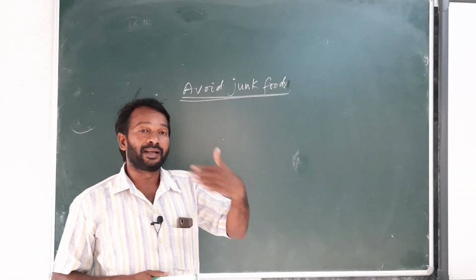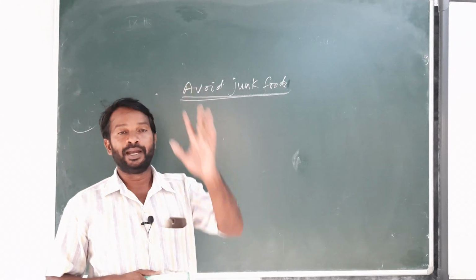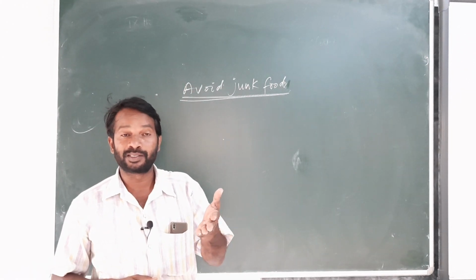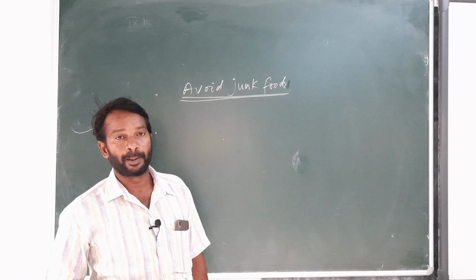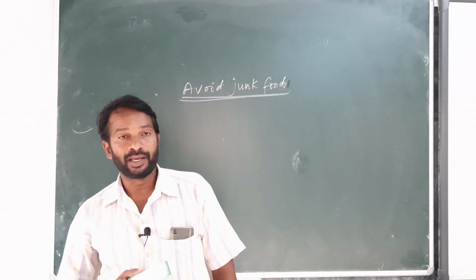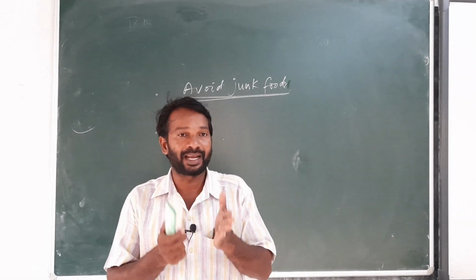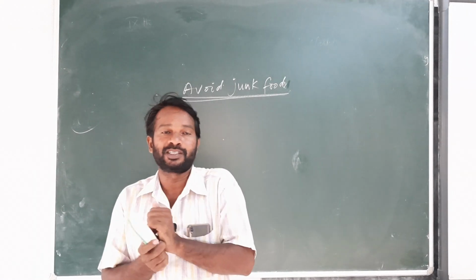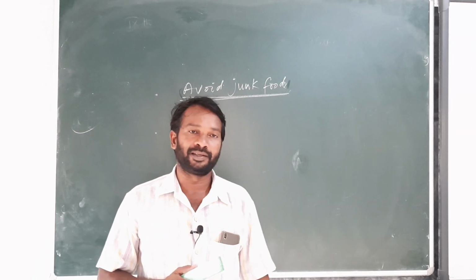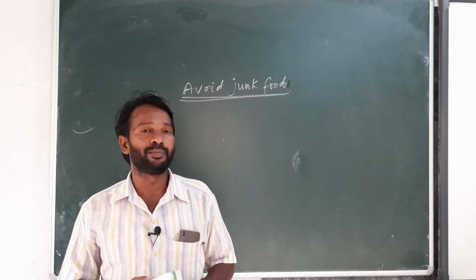So regularly we are taking means our digestive system is damaged. Our digestive system is also called second brain, the enteric nervous system. Millions of nerves are there in the digestive system, so that's why it is called second brain.